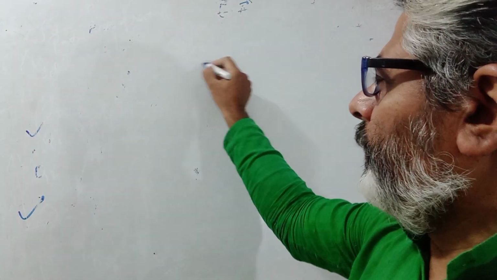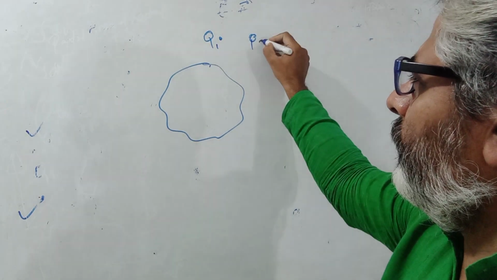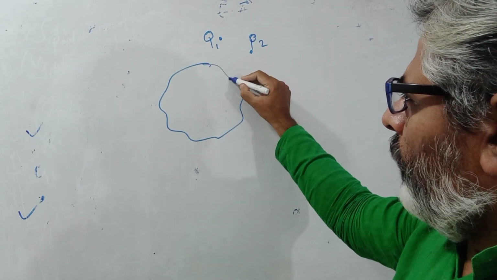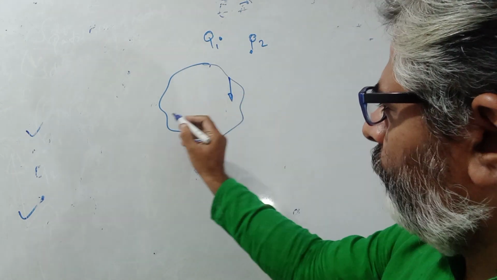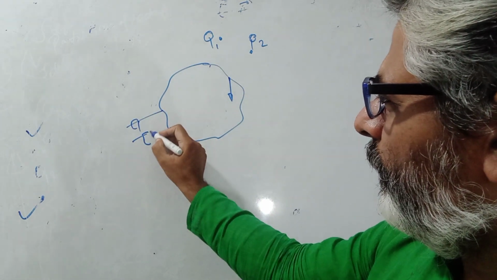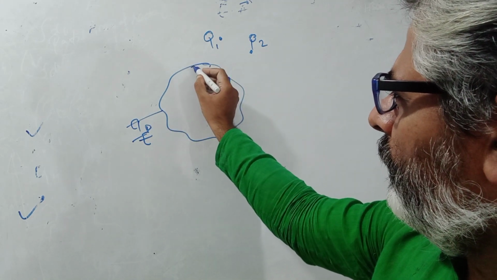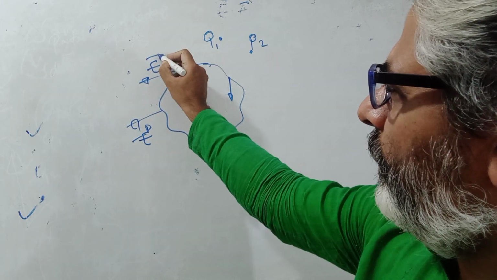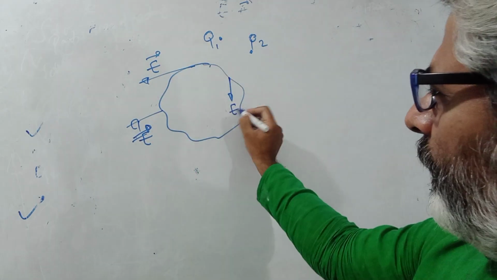This is very important. What is E net? What is Q inside? Suppose I take a closed surface like this, and there are 2 point charges Q1 and Q2 here. So everywhere there would be some electric field. E vector will exist everywhere, let us say.